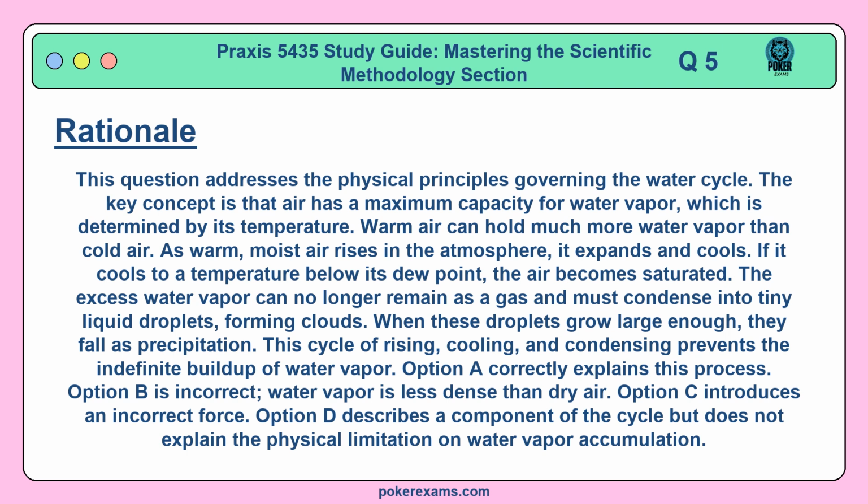Option A correctly explains this process. Option B is incorrect. Water vapor is less dense than dry air. Option C introduces an incorrect force. Option D describes a component of the cycle, but does not explain the physical limitation on water vapor accumulation.